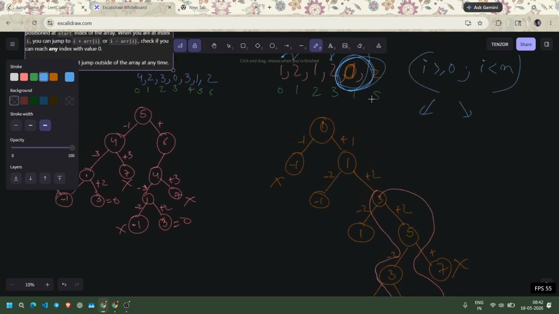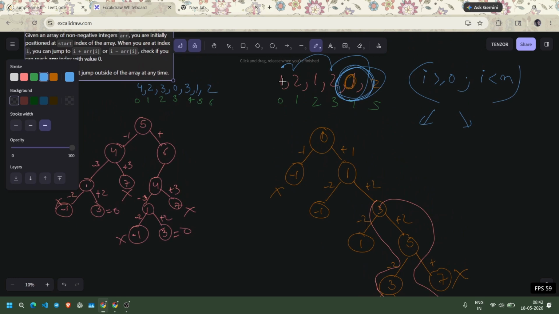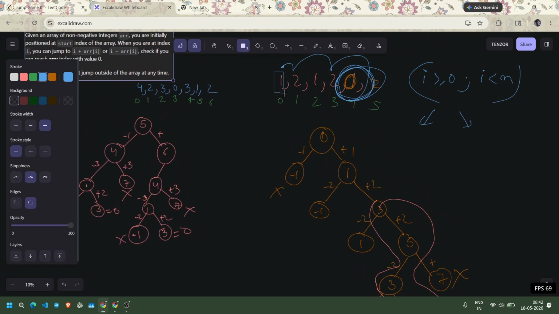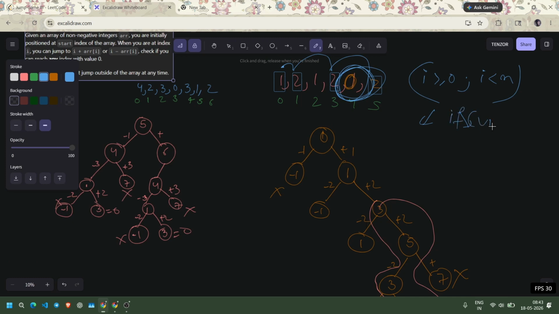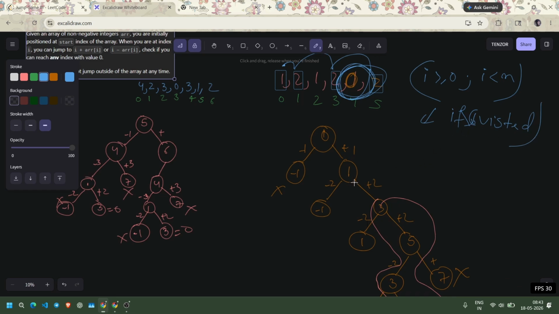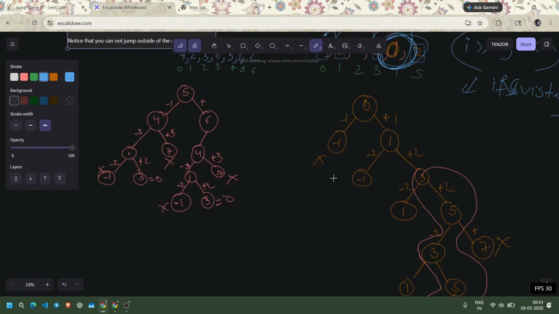So what we're going to do is whenever we visit an index, like here we visited index 1, we're going to mark this index as visited. We visited index 0, then index 2, then index 3, then index 5. And whenever we revisit an index, I mean here we are visiting 5 from 3, if this index is visited, we're going to stop our tree, I mean stop our recursion. So it should not be visited to continue this tree. So what will be the base condition of our recursion tree?